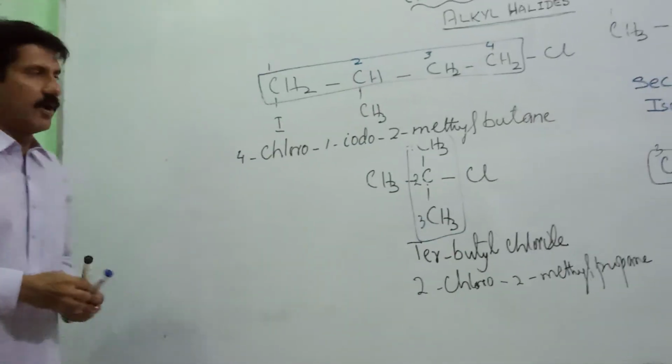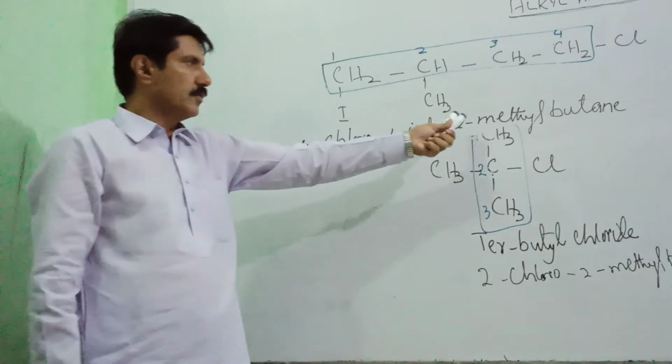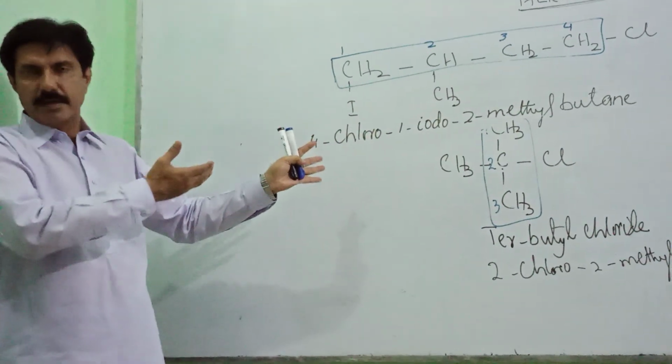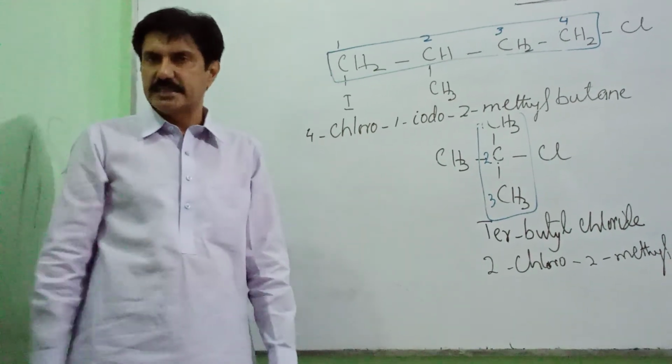The complete name of this compound becomes 4-chloro-1-iodo-2-methylbutane. So this is the simple way of naming alkyl halides in the IUPAC system.